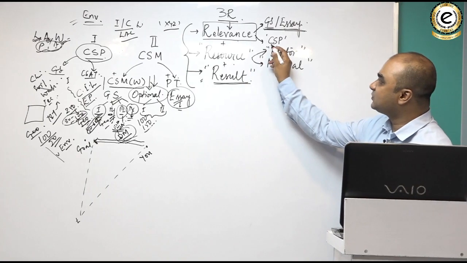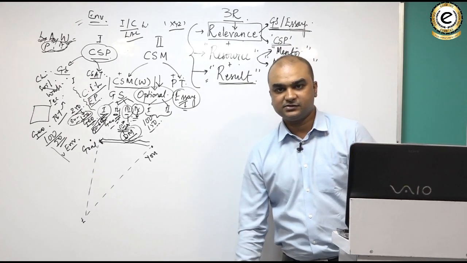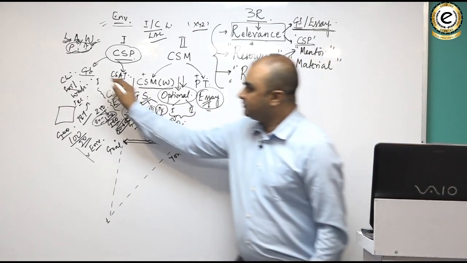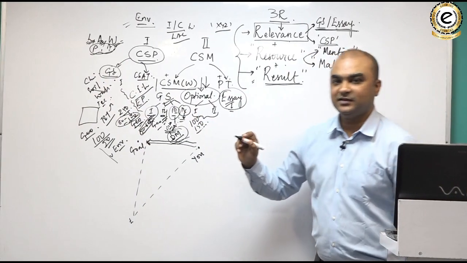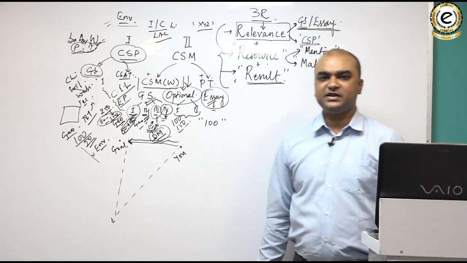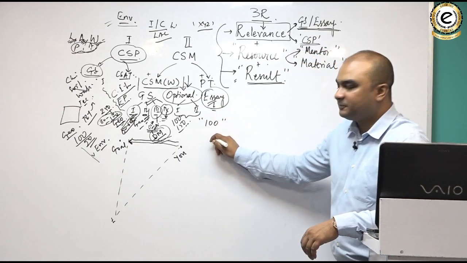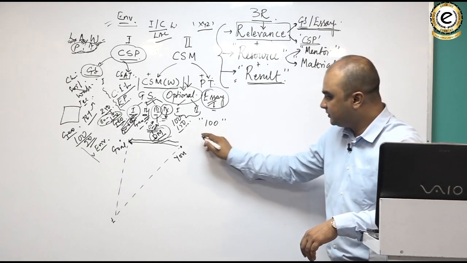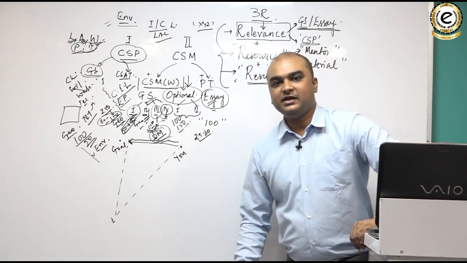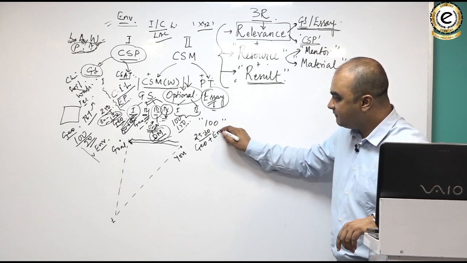Let us check the relevance of geography with respect to the Civil Services Preliminary Examination. In the GS part, 100 questions are asked every year. They are objective type questions, MCQs. If you look at these 100 questions, nearly 25 to 30 are asked from geography plus the environmental section.